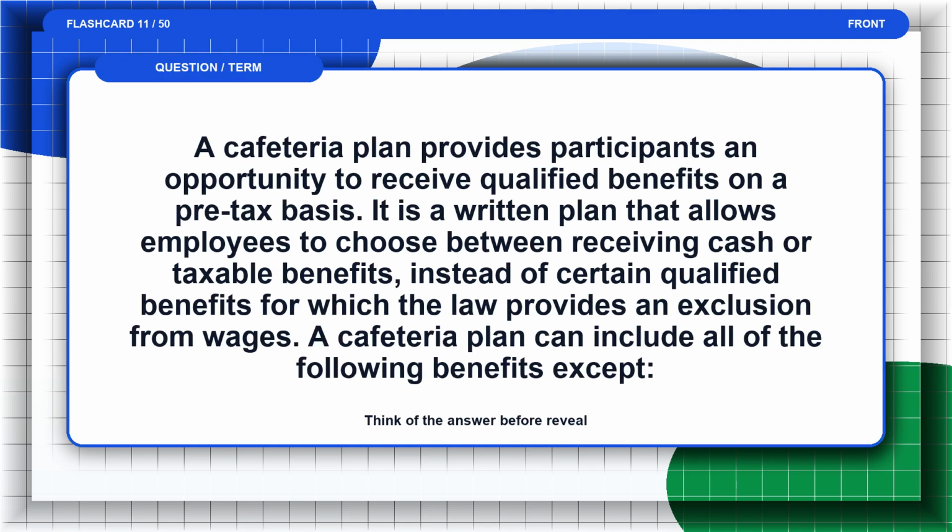Flashcard 11. A cafeteria plan provides participants an opportunity to receive qualified benefits on a pre-tax basis. It is a written plan that allows employees to choose between receiving cash or taxable benefits instead of certain qualified benefits for which the law provides an exclusion from wages. A cafeteria plan can include all of the following benefits except. Think of the answer before the reveal.